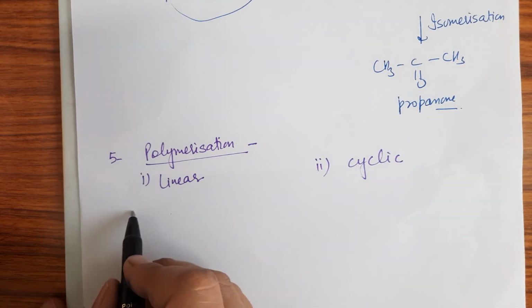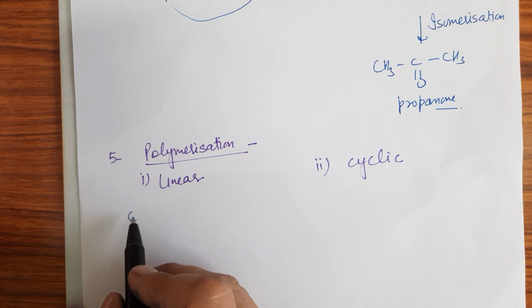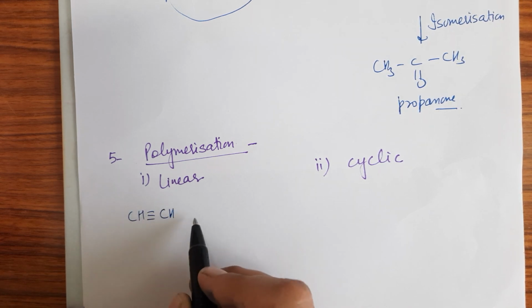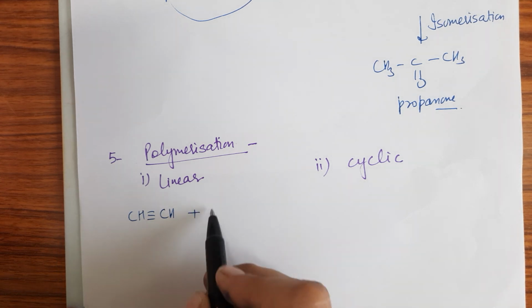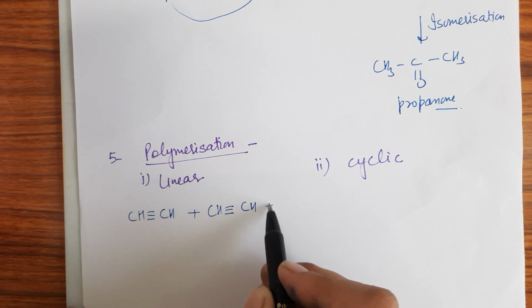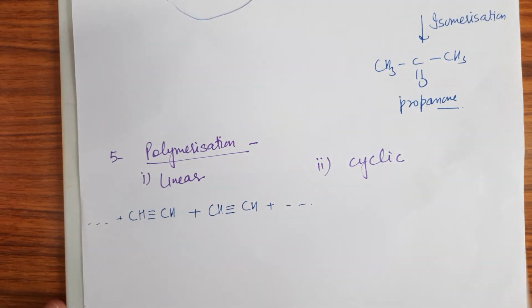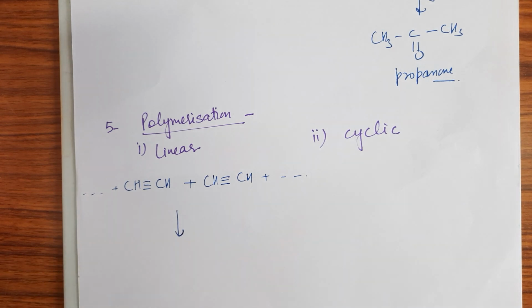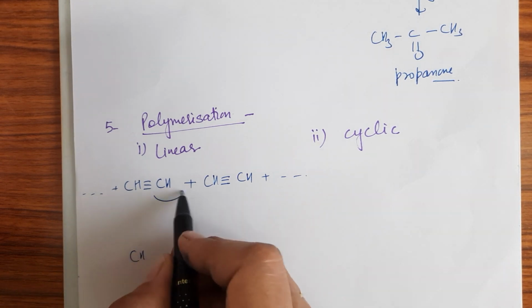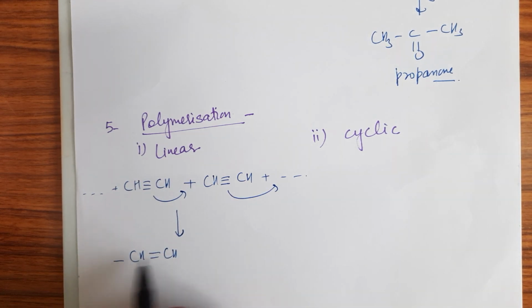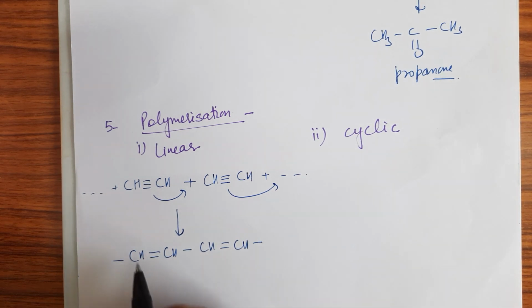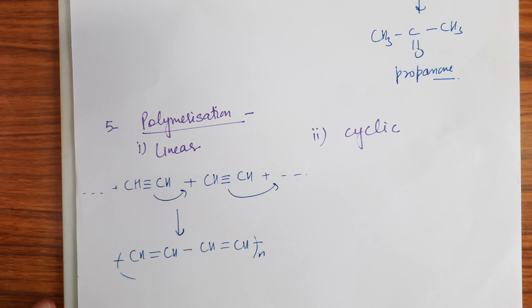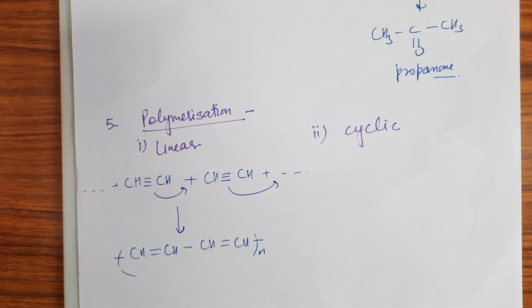I am taking the case of CH≡CH. If it reacts linearly, right, let n molecules of ethyne be added together, then the bonds shift in this way. Okay, C=CH, CH=CH. So we are getting a large molecule in this way. So in such a way we will get a long chain compound, a linear compound.